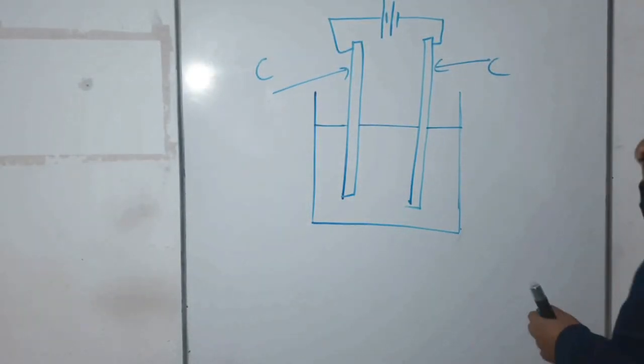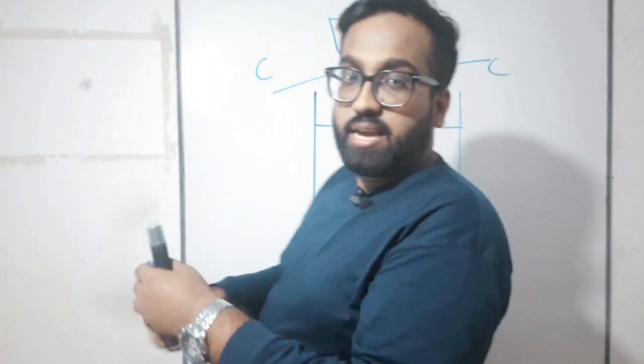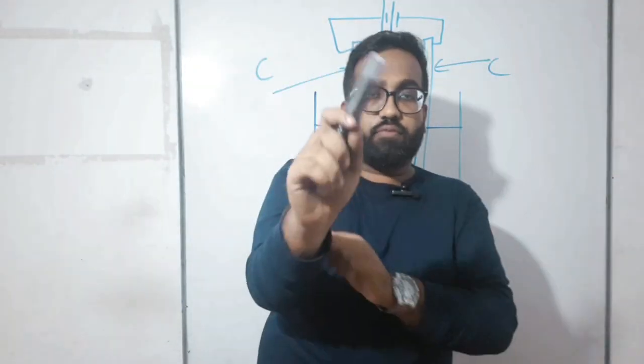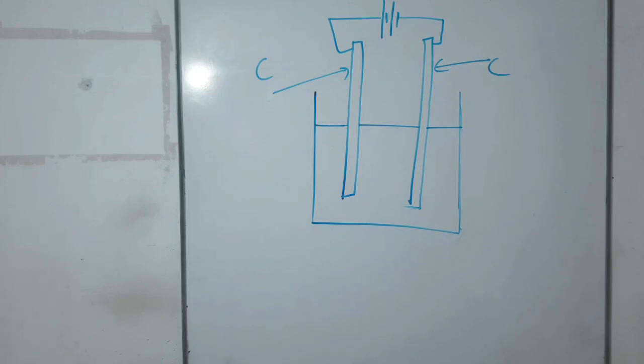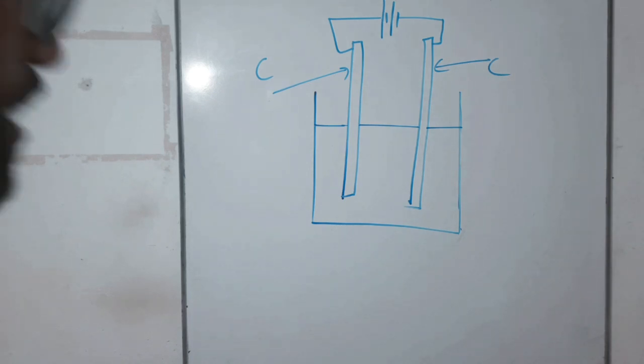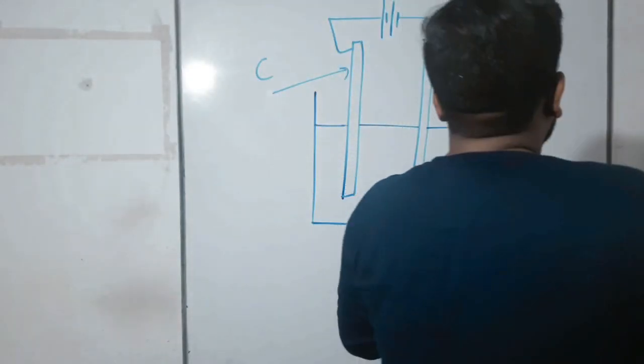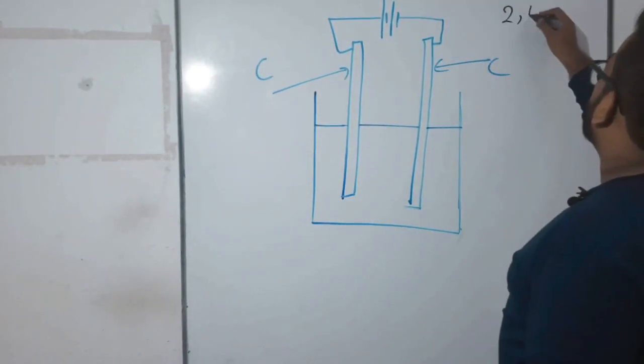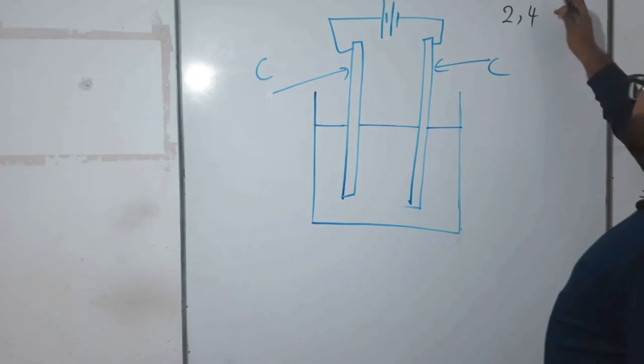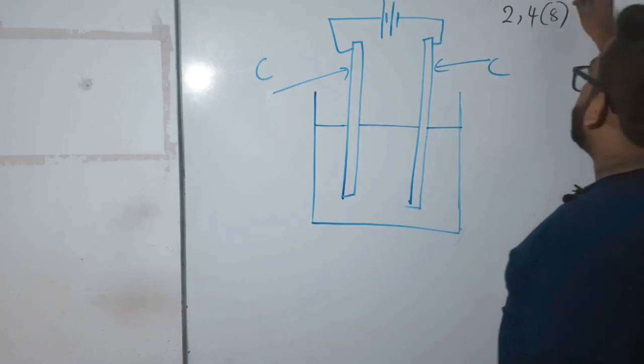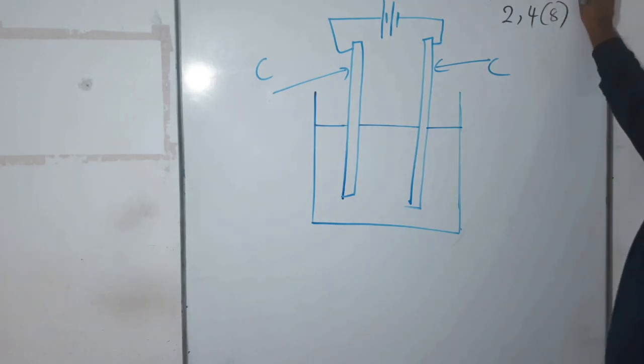So children, what can you say about carbon? Once I write the important things, you should remember them the way I taught you. What is carbon? What are the things you know about carbon? Please explain them first. Carbon is the sixth element of the periodic table, right? So the electronic configuration of carbon is 2, 4. In the second energy level, 8 electrons can be added, but already 4 electrons are there, and 4 are remaining. 4 electrons were not completed.